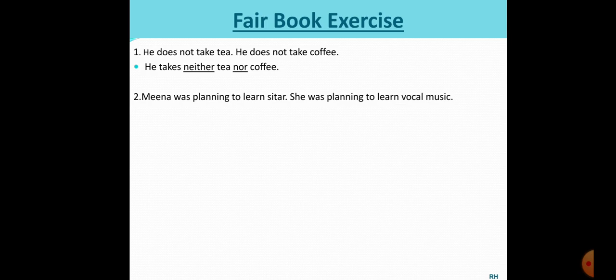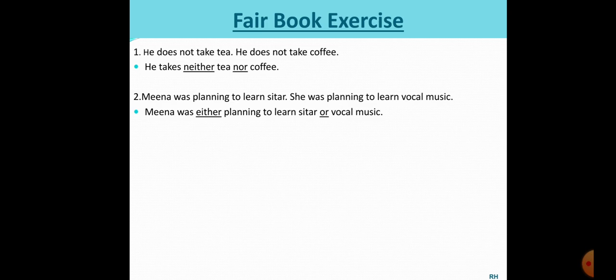One of the possibilities will work out, so either she'll learn sitar or she will learn vocal music. So how will we do it? Meena was planning to learn either sitar or vocal music. These are the choices, sitar and vocal music, and this is how we will put it.